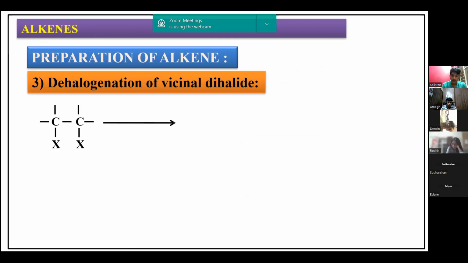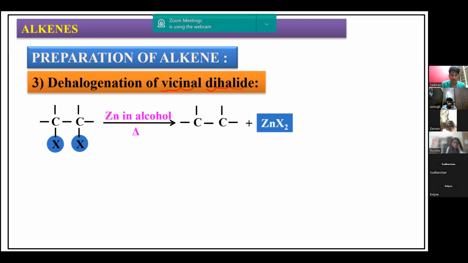Another method of preparation is from vicinal dihalides. What do you mean by vicinal? A dihalide means two halogens present in the same molecule. If the halogens are attached to side-by-side carbon atoms, we call it vicinal dihalides. We use the reducing agent zinc in alcohol.